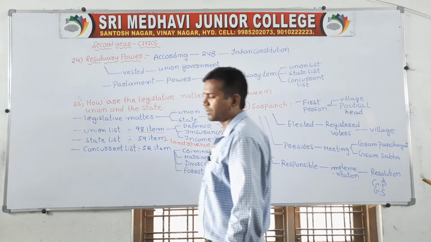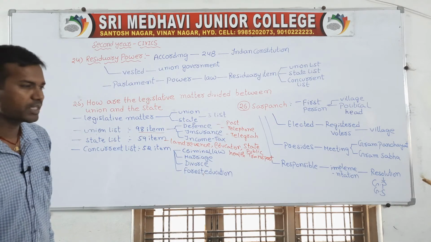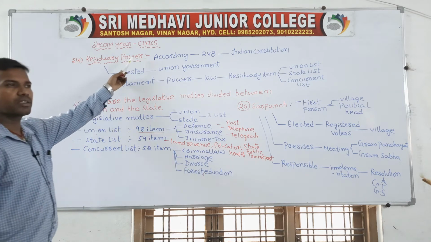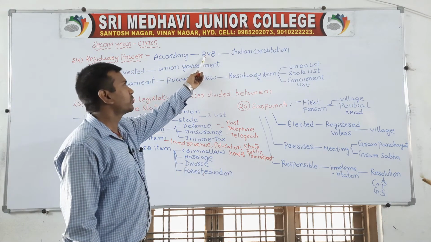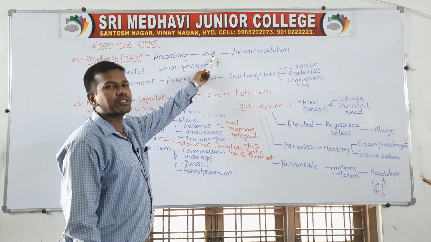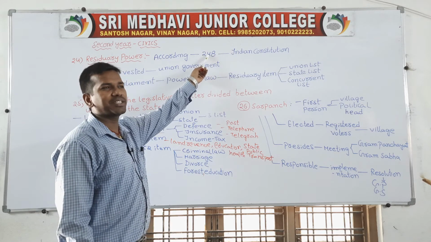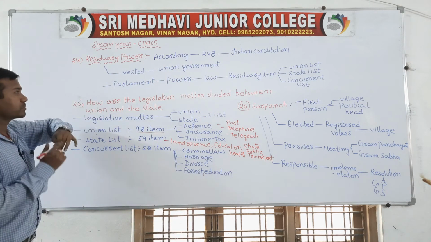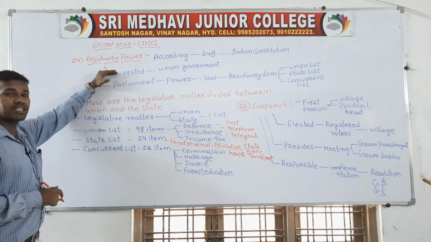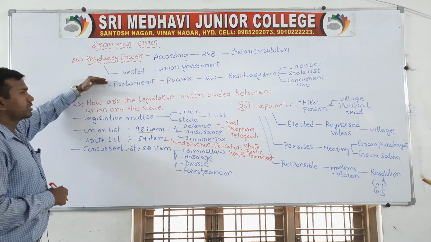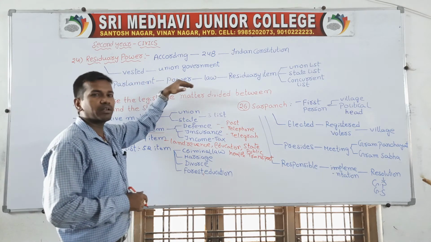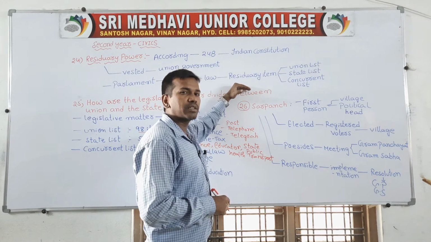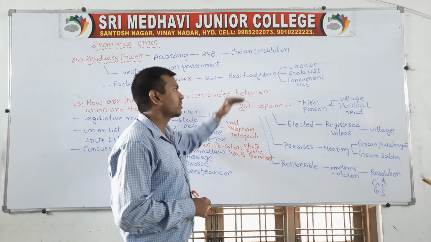So again we will discuss three important questions we have studied. Children, first we discussed residuary power. According to Article 248, you can easily remember: 2 4 is 8, 248. According to Article 248 of the Indian Constitution, all the residuary powers are vested under the control of the central government. Parliament sometimes has the power to pass resolutions on the lists, like the union list, state list as well as concurrent list.